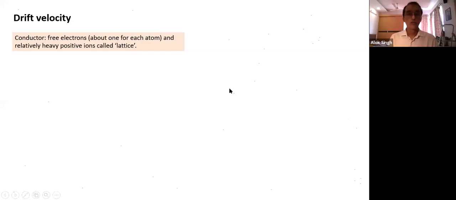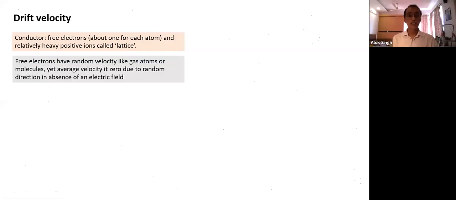Okay. So electrons have random velocity like gas atoms. And if there are numerous of them, typically what is the number? Even if you take a small volume, numbers are more than billions. What is the average velocity of all the free electrons? We take it together, average velocity comes to 0. They are all in random directions. There's no preferential direction. In every direction there's equal probability of having velocity.